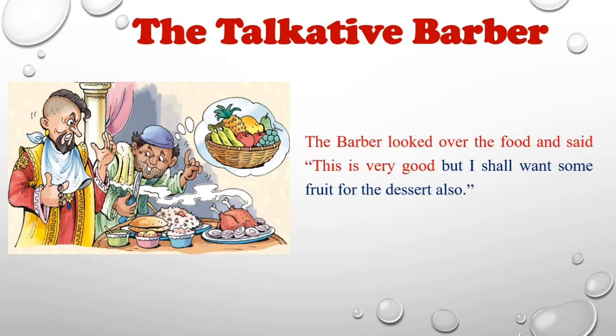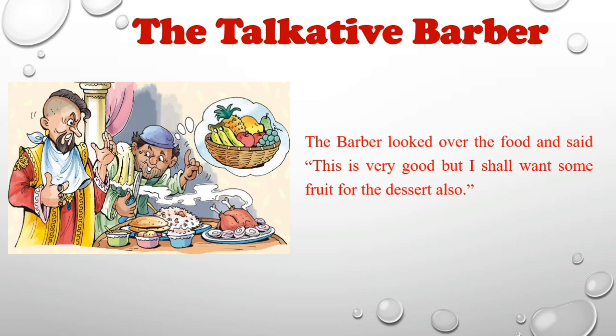The barber looked over the food and said, "This is very good, but I shall want some fruit for the dessert also." Friends, dessert means a sweet dish, as you already know, and it is taken after completing the meal or dinner.